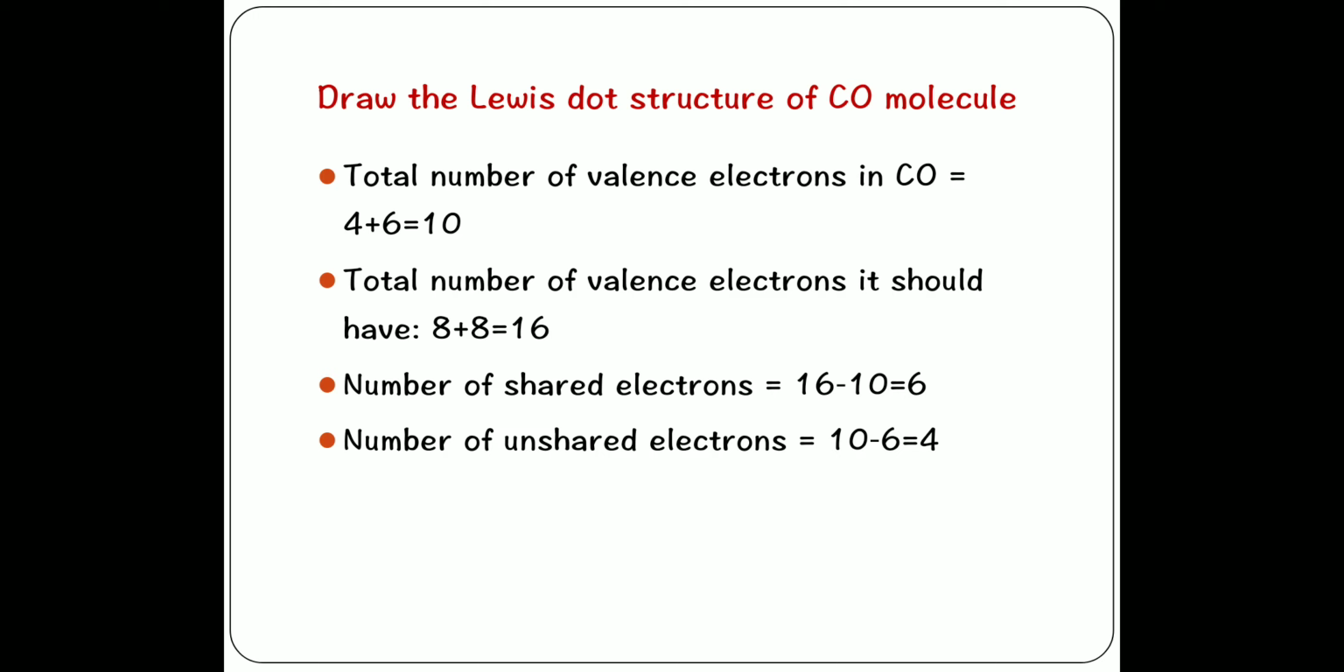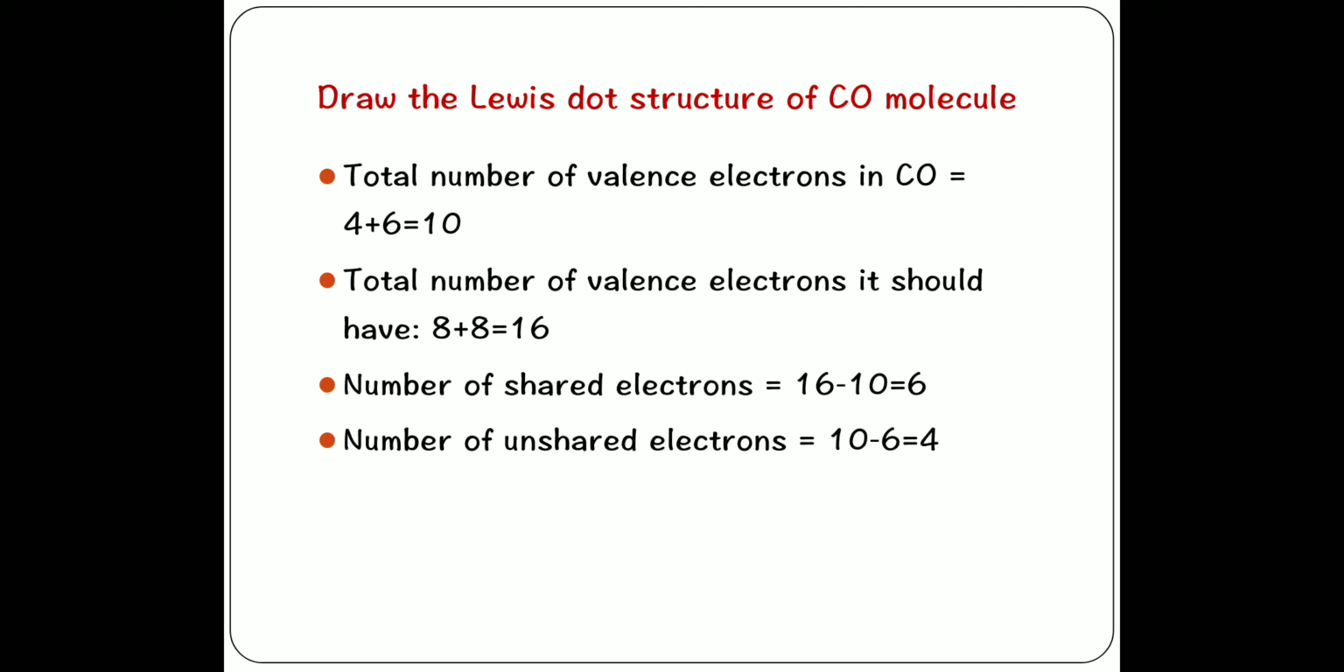Please note that all the atoms will try to have 8 electrons in their valence shell, except hydrogen, which will try to gain 2 electrons in its valence shell. So step 2 is quite simple. Thirdly, calculate the number of shared electrons. Now how to calculate it? We have calculated that the number of valence electrons it should have is 16 and the number it already has is 10. So the shared electrons will be 16 minus 10, that is 6.